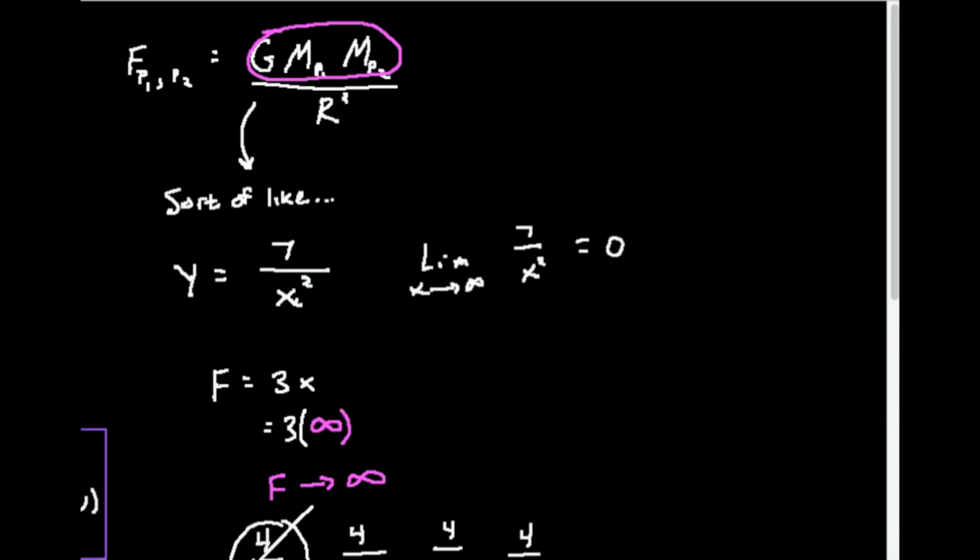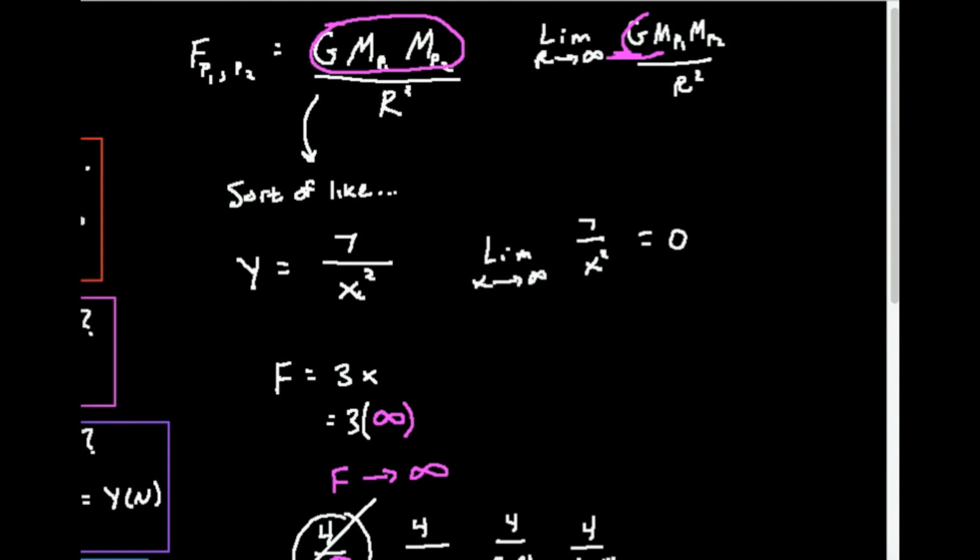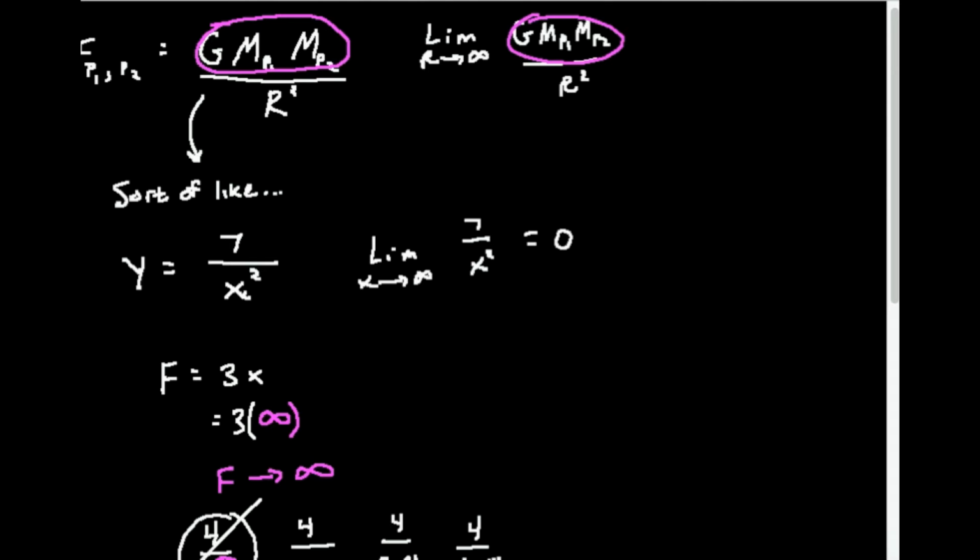And I could even write that in terms of this equation over here. Let's say the limit as r goes to infinity of G times the mass of planet 1 times the mass of planet 2 over r squared. It's the same thing. This stuff up here in the numerator, we just said, is a constant.